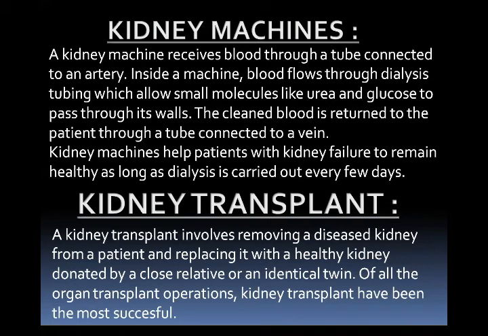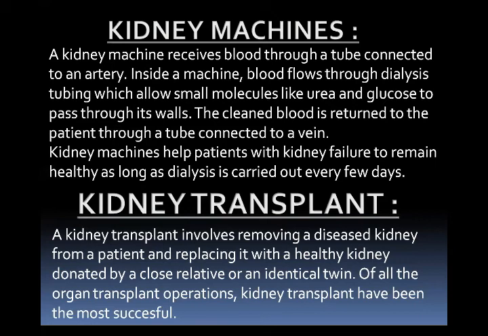Okay, now I want to share some interesting facts. Our kidneys receive 1.2 liters of blood per minute to filter. How much blood do we have? An adult person has 5 liters of blood approximately, and our kidneys receive 1.2 liters of blood per minute to filter.